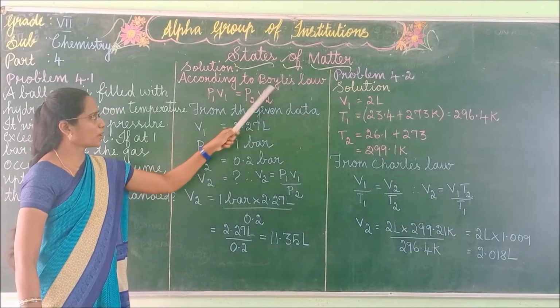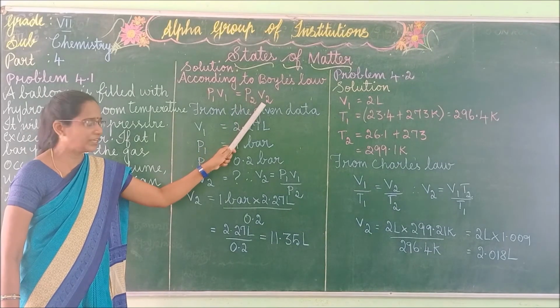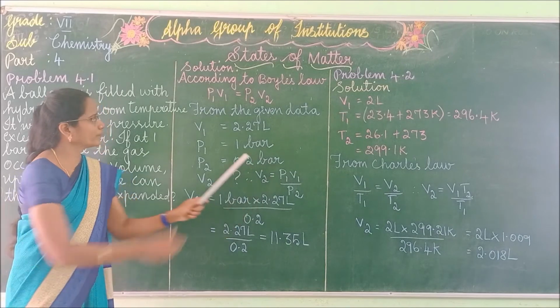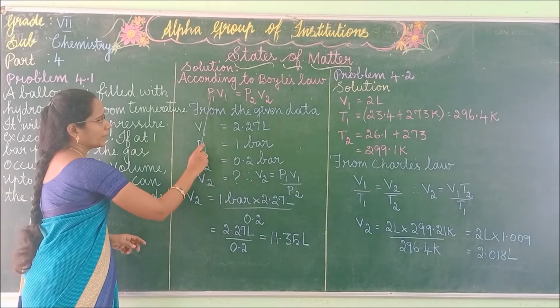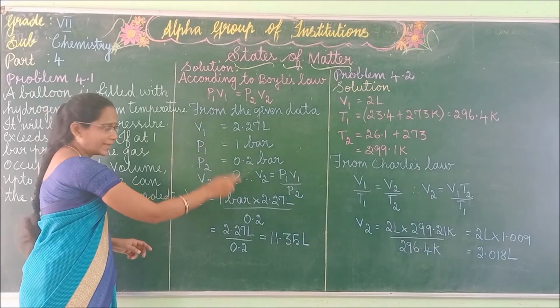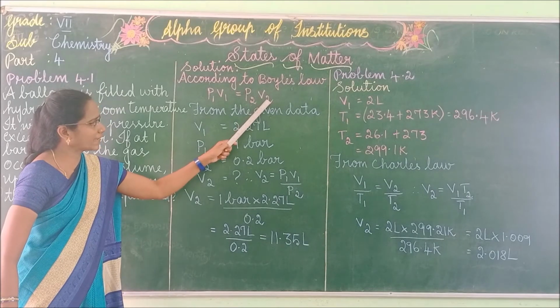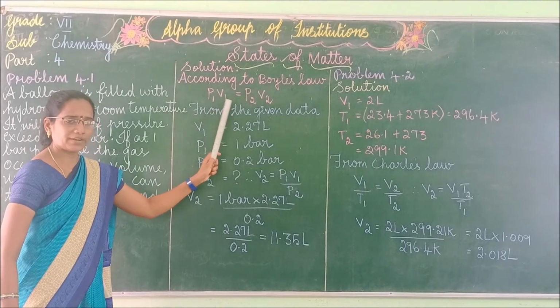Okay, so according to Boyle's law, the formula is P1 V1 = P2 V2. Otherwise, we can write V2 equals, we have to take this V2 to this side. So V2 = P1 V1 divided by P2. First we have to write this formula, then we have to take the volume to the left hand side, then P1 V1 divided by P2.